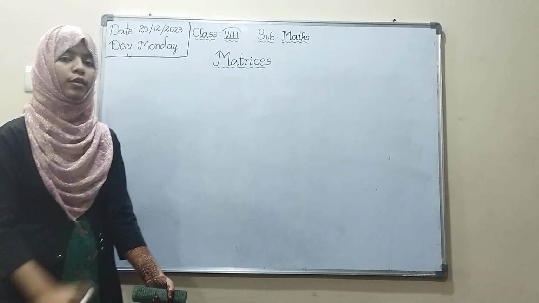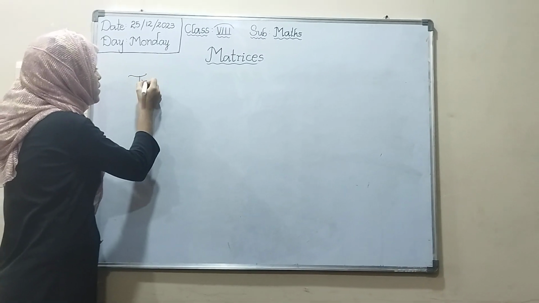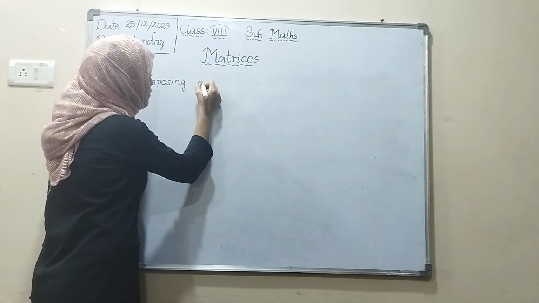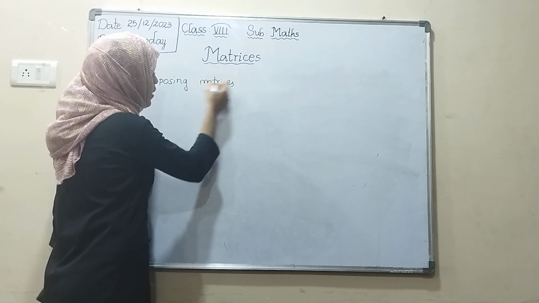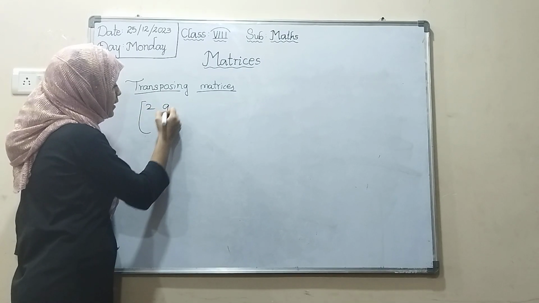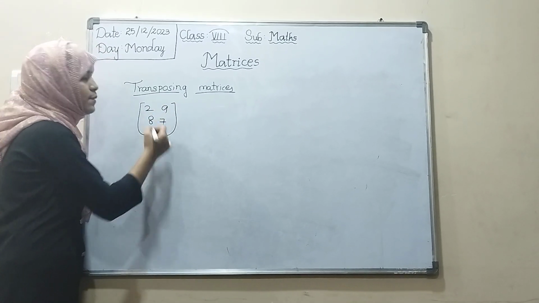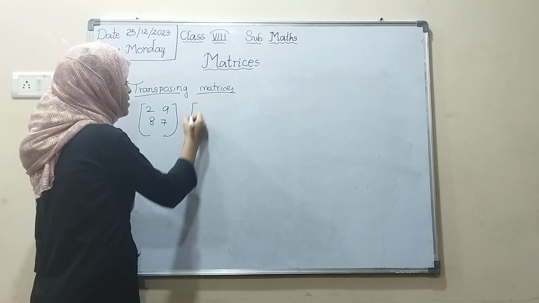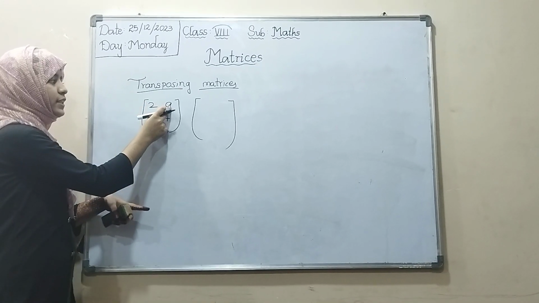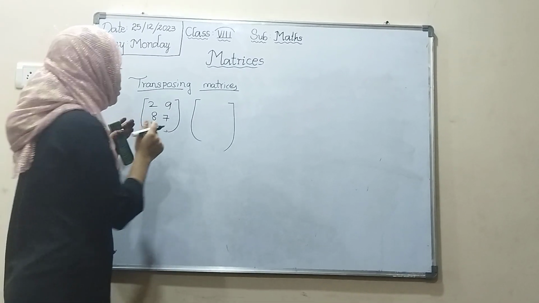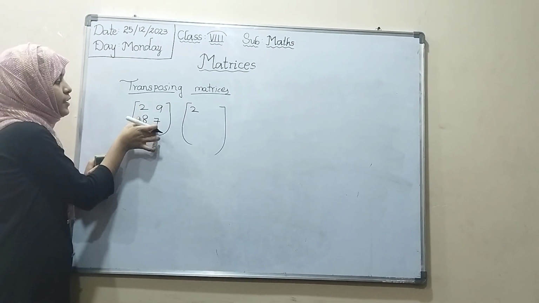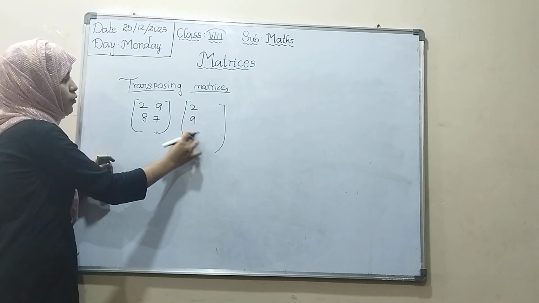I forgot to tell you one topic, that is transpose. Transposing of matrices. How to transpose: if they give some value, 2, 9, 8, 7, the rows will change into columns and columns will change to rows. 2, 9 is one row, so we have to change it into a column. 2 and 9 become one column.